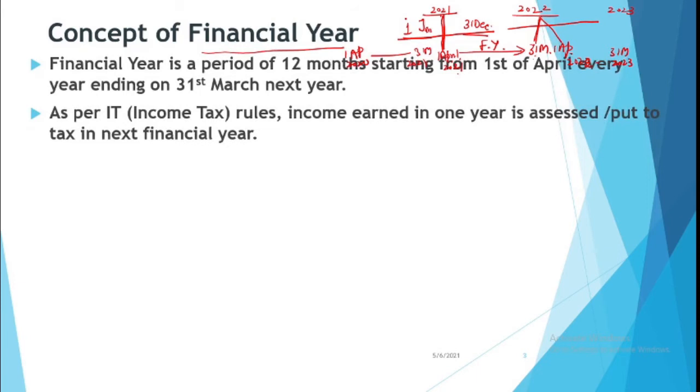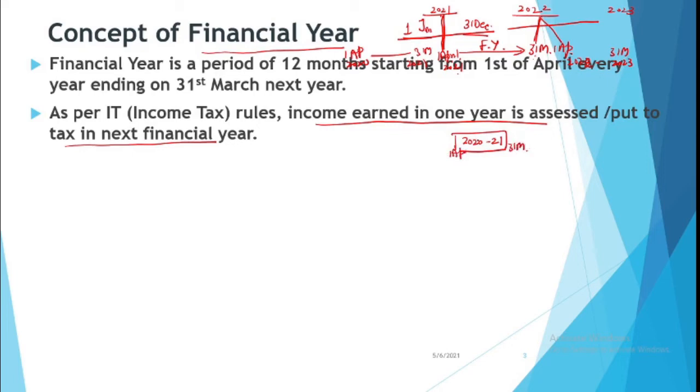Now, as per income tax rules, income earned in 1 year is assessed or put to tax in the next financial year. That is, if you are earning income, say I'm taking 2020-21, this is the year. It is starting on 1st April 2020, it is ending on 31st March 2021.